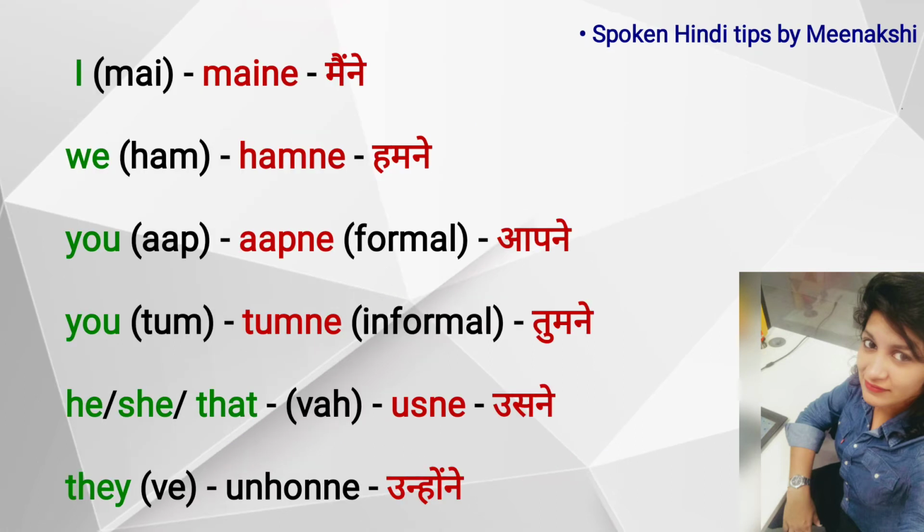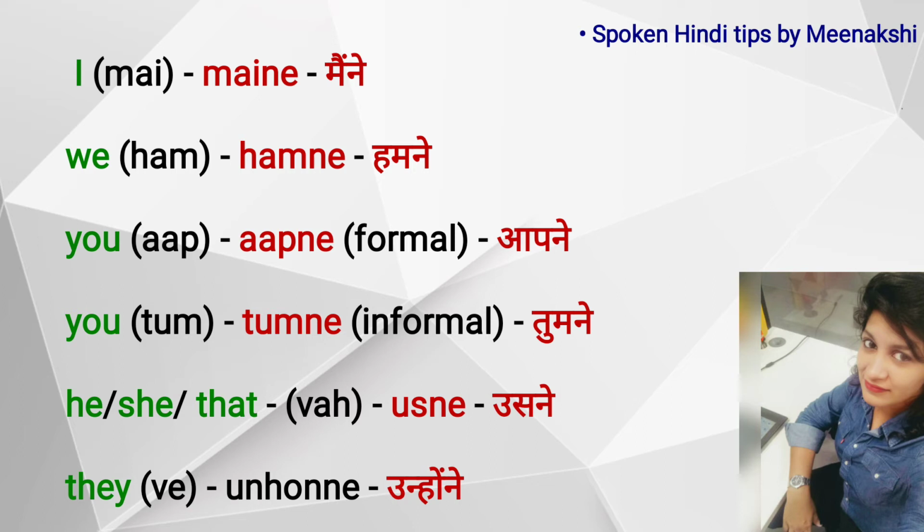Okay. Now let's look at the personal pronouns, like how it changes according to the action. Okay, so मैं, that is I, becomes मैंने. We, that is हम, becomes हमने. Formal you, that is आप, becomes आपने. Informal you, that is तुम, becomes तुमने. Okay. He, she or that, which is वह, becomes उसने. Okay. And they, which is वे or वे लोग, becomes उन्होंने.